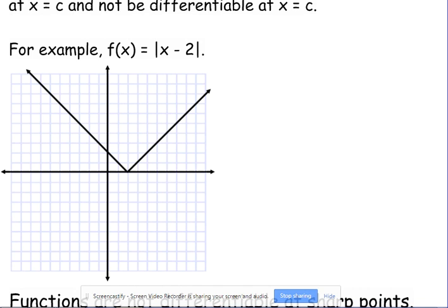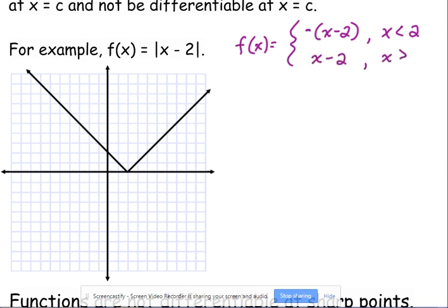To prove that, we're going to write this as a piecewise function. So f of x is equal to the absolute value, piecewise. We change the sign for the left side, when x is less than 2, and we keep everything the same for the right side, when x is greater than or equal to 2.